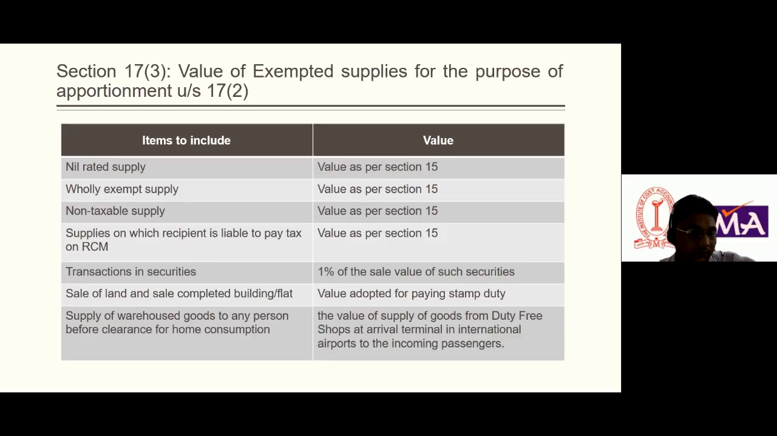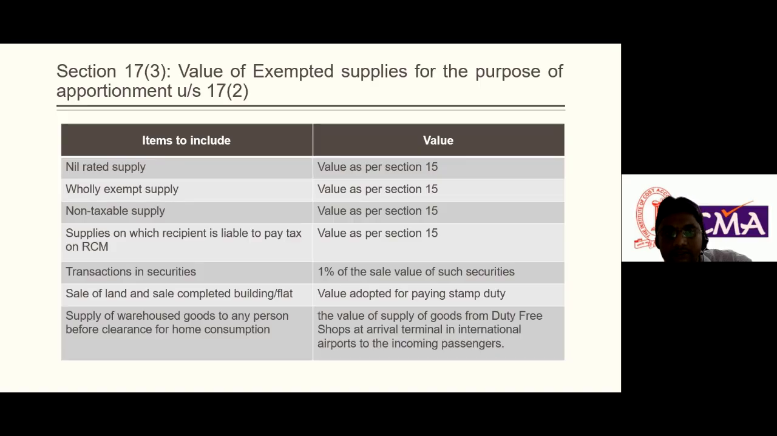We know what taxable supply is. So what does section 17 subsection 3 say about the value of exempted supply when you compute the apportionment of credit? In that case it is very simple. Section 15 of the CGST Act pertains to value, and it is clearly mentioned how the value would be computed. Similarly, for nil rated supply, we compute the value as per section 15.